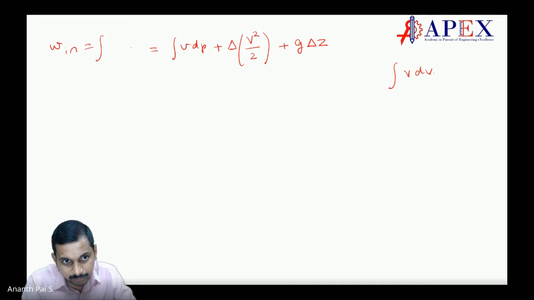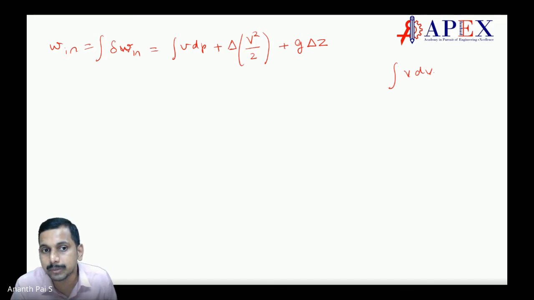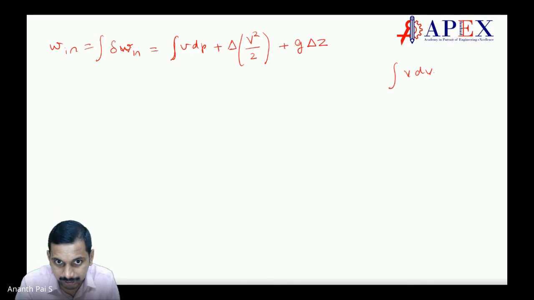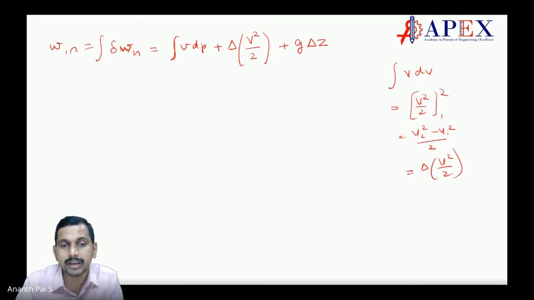And the integration of delta small w in means you are integrating VdP. And here, when you integrate VdV, you get V square by 2 from 1 to 2, which is V2 square minus V1 square by 2, or we can say delta of V square by 2. That is what we have written here.